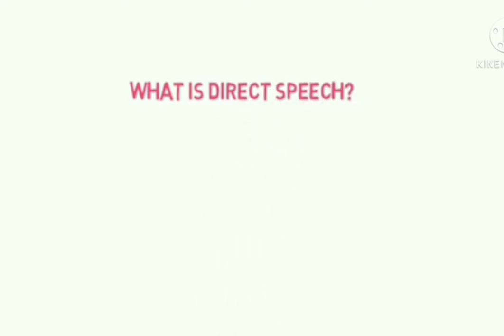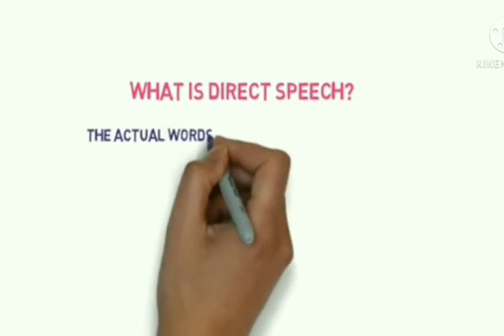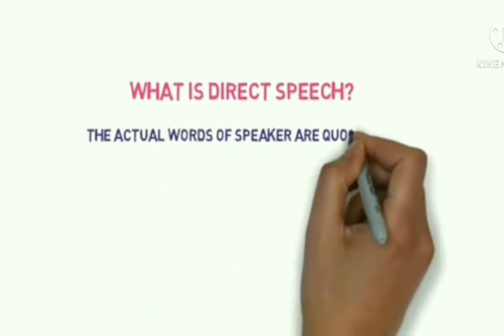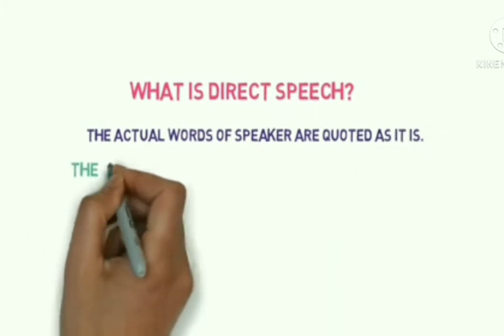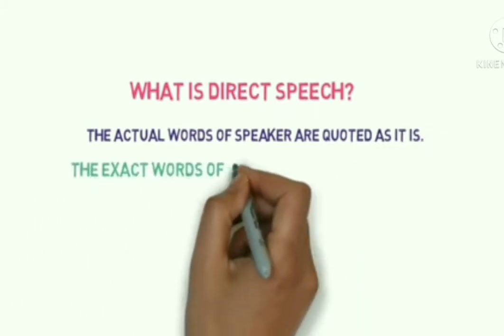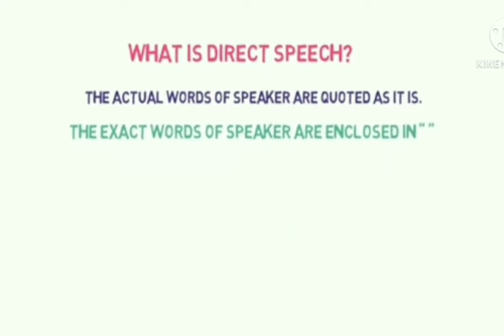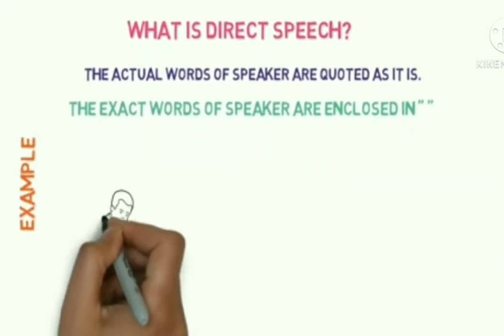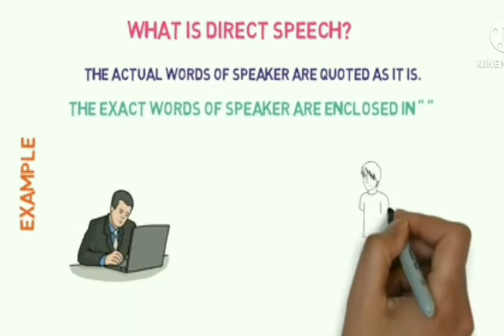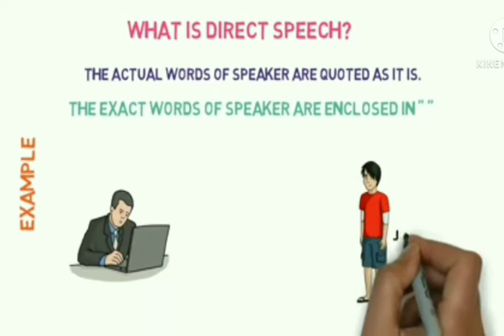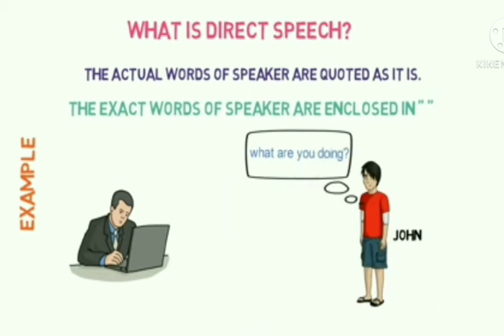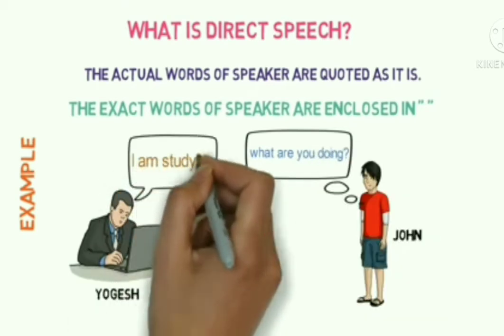Now we'll study what is direct speech. The actual words of the speaker are quoted as they are. The actual words of the speaker are enclosed in inverted quotes or quotation marks. Example: Yogesh was studying when his friend John came. John asked him, "What are you doing?" Yogesh replied, "I am studying."